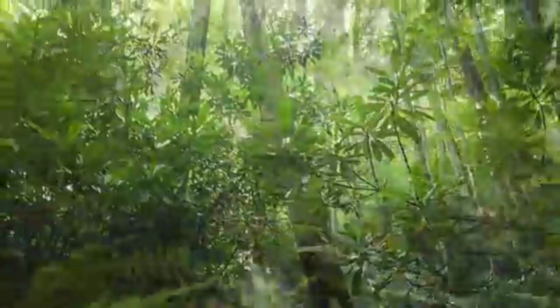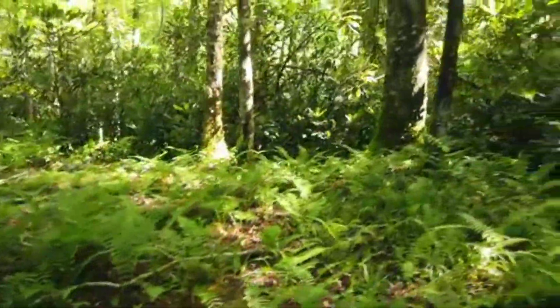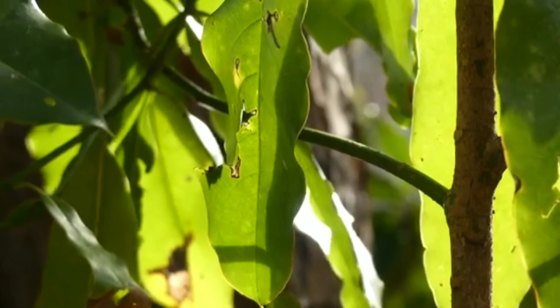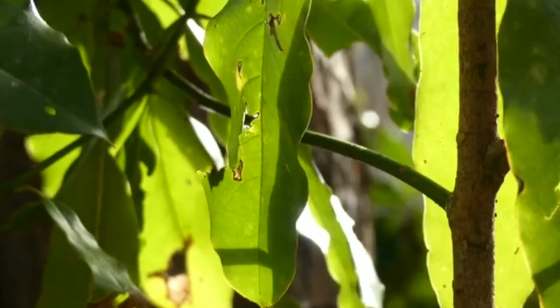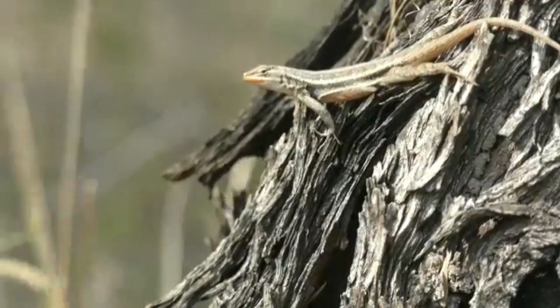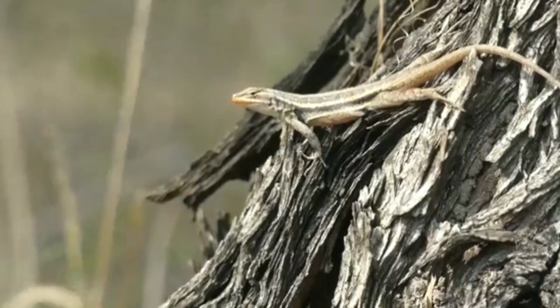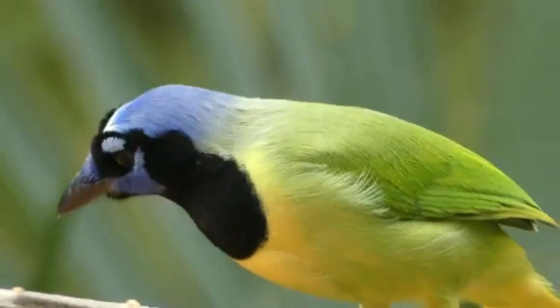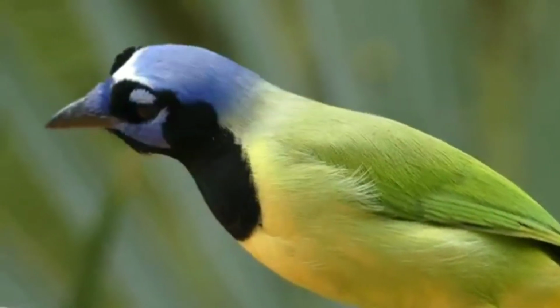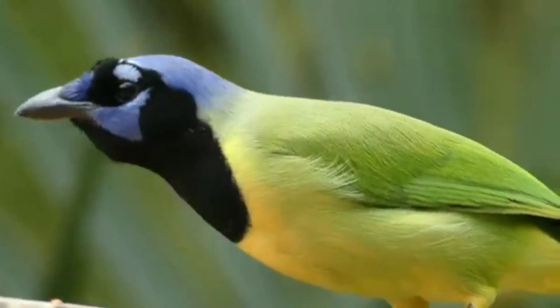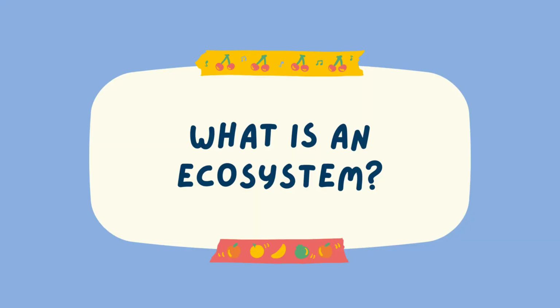A forest is a large ecosystem. It has many kinds of living and non-living things in it. Squirrels, foxes, and birds are some of its living things. Trees, bushes, and ferns are also living things. The temperature, sunlight, and soil are some of the non-living things in the forest. These non-living things determine the kinds of plants and animals that can live there.